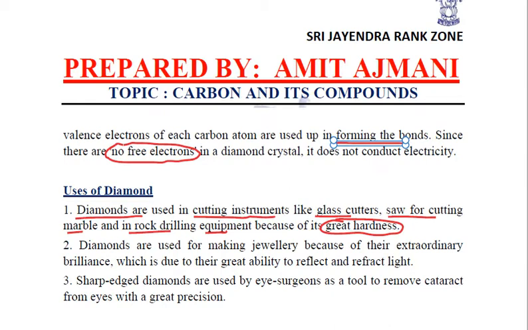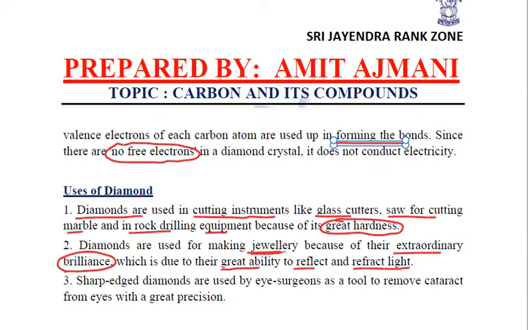Another use of diamond that we are more familiar with is that it is used in making jewelry. Now why it is used, we need to remember the reason. It is used because of its extraordinary brilliance. And why is it so extraordinarily brilliant? Because it has a great ability to reflect and refract light. That is why it shines so much.